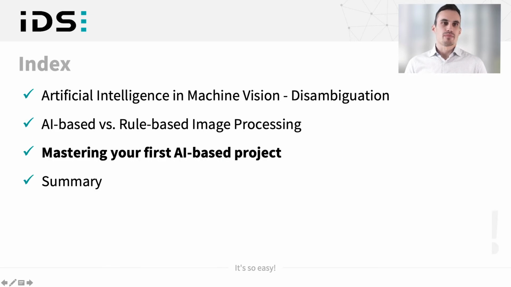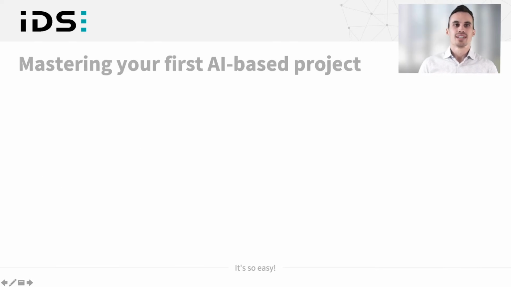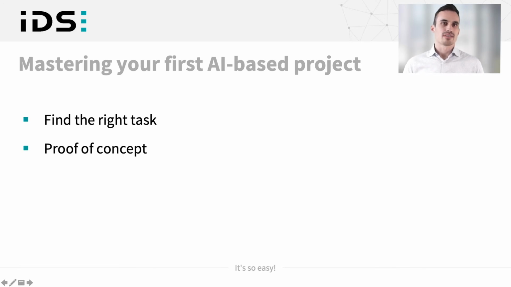Okay, let's come to the main part. Mastering your first AI-based project. So there are two main things you need to do. You need to find the right task, and you need to do a proof of concept. Without a proof of concept, you will not be able to see how easy it can be or what kinds of tasks can easily be solved in your applications.